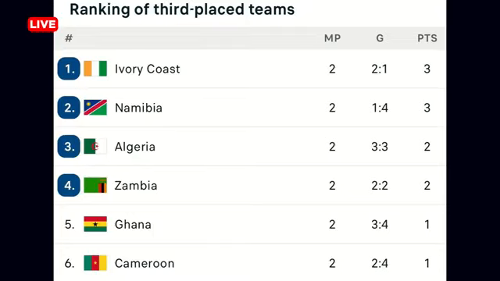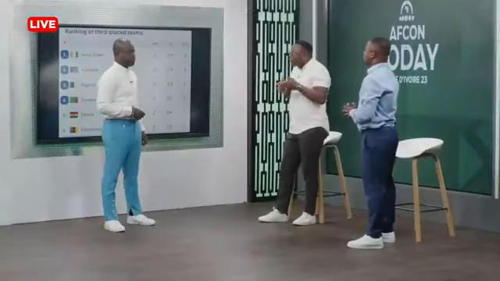If they go through, that means there will be 4 teams in third place on 4 points chasing 3 slots. And in that case, it will come down to goal difference. And that is where the point is critical.